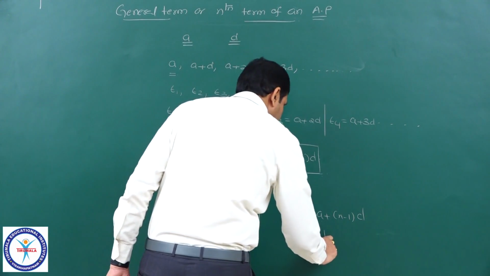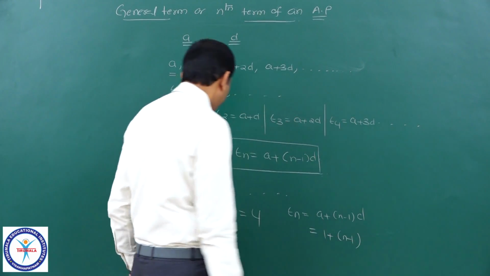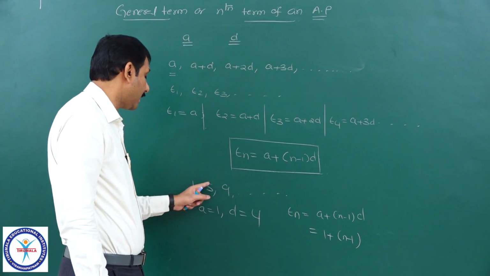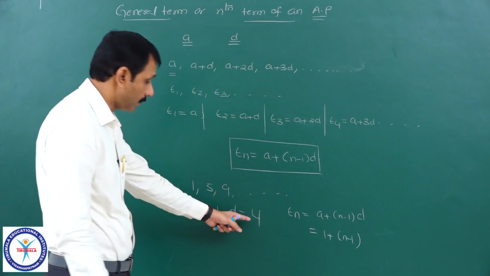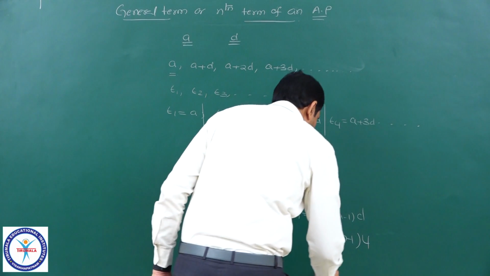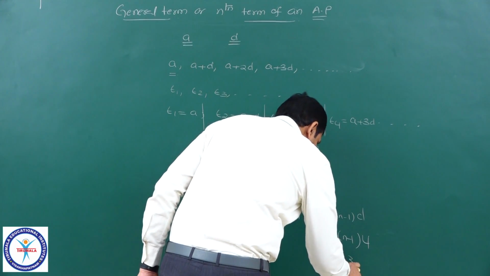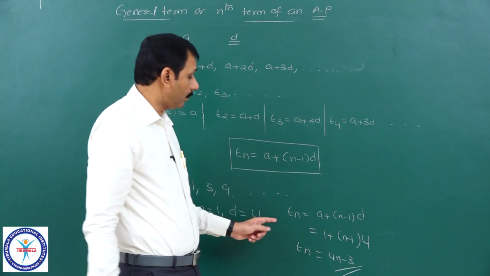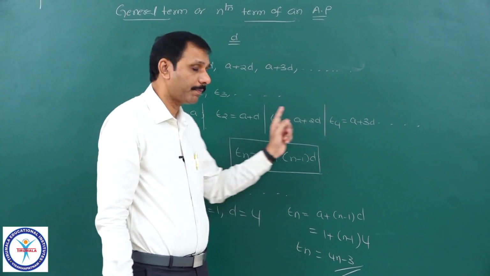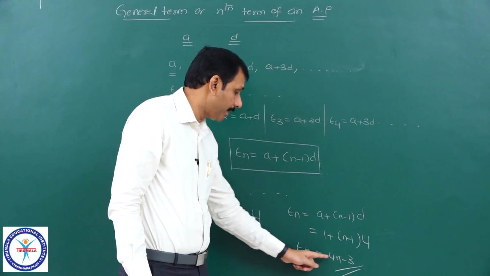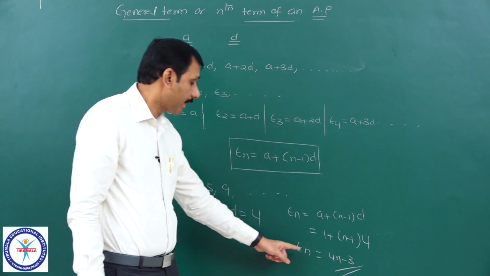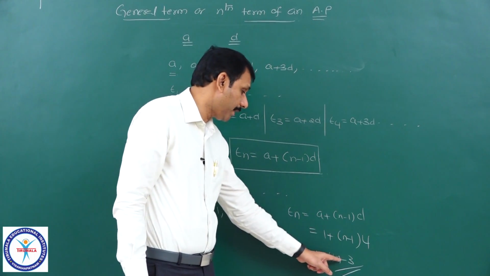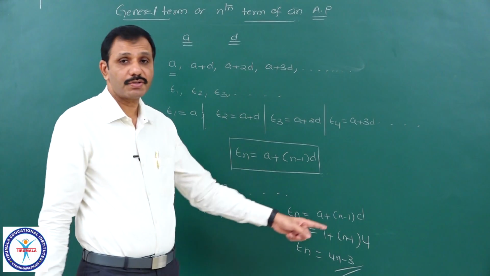What is A here? It is 1 plus n minus 1 into the common difference, second term minus first term or third term minus second term. What is D here? It is equal to 4. So 1 plus (n minus 1) into 4 is equal to 4n minus 3, which will be the nth term. If you know the nth term, you can describe the complete progression. N equal to 1 means 4 minus 3 equal to 1. N equal to 2 means 8 minus 3 equal to 5. N equal to 3 means 12 minus 3 equal to 9, and so on you can write.